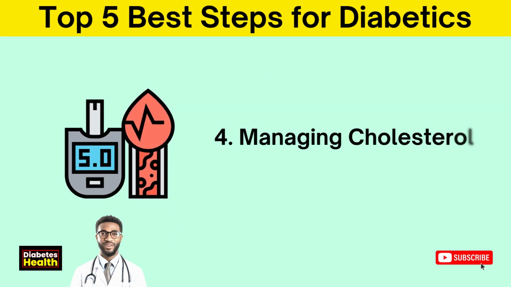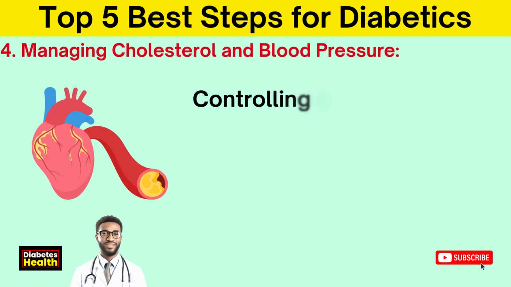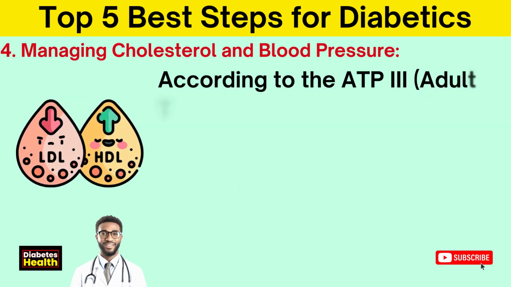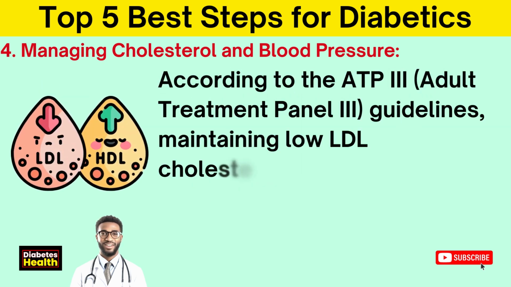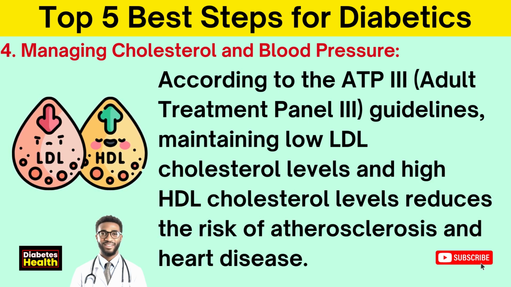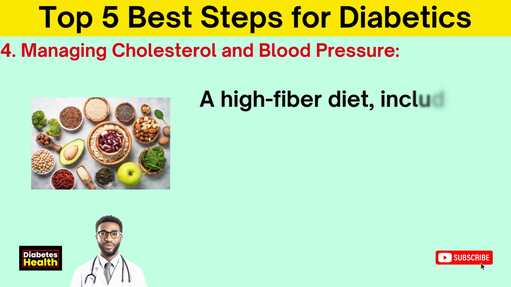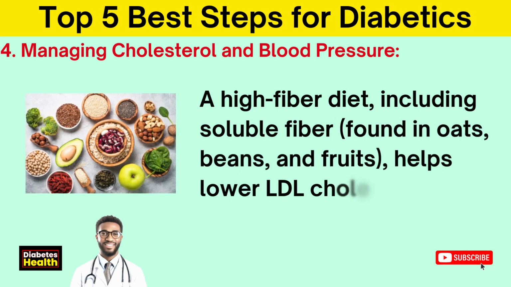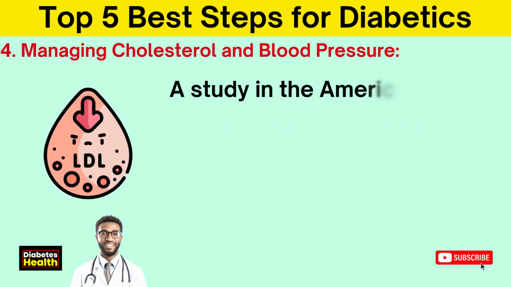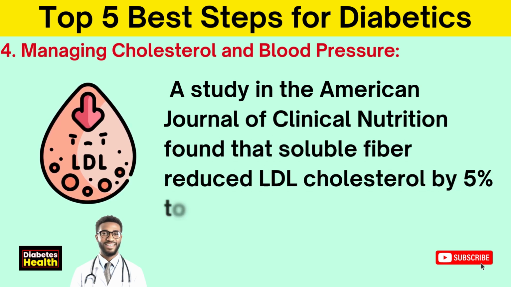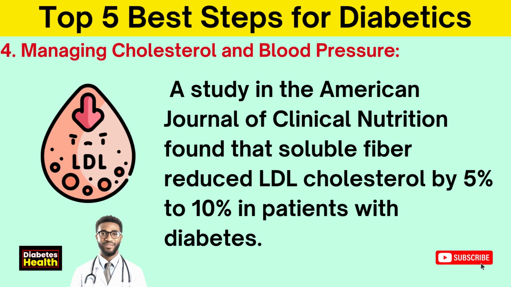4. Managing cholesterol and blood pressure. Controlling cholesterol levels is essential for preventing cardiovascular disease. According to the ATP3, Adult Treatment Panel 3, guidelines, maintaining low LDL cholesterol levels and high HDL cholesterol levels reduces the risk of atherosclerosis and heart disease. A high-fiber diet, including soluble fiber, found in oats, beans, and fruits, helps lower LDL cholesterol. A study in the American Journal of Clinical Nutrition found that soluble fiber reduced LDL cholesterol by 5% to 10% in patients with diabetes.